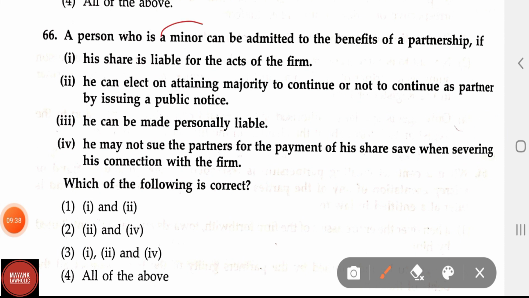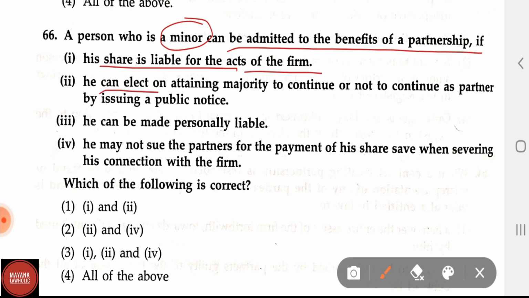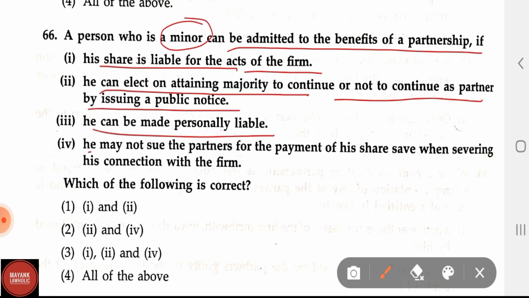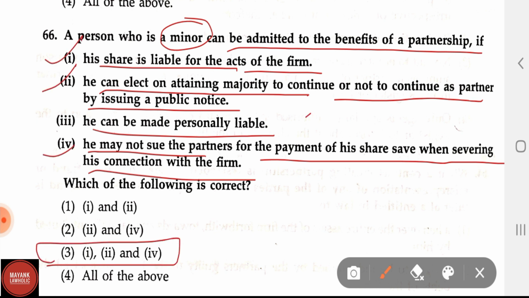A person who is a minor can be admitted to the benefits of a partnership if: Option 1. His share is liable for the acts of the firm. Option 2. He can elect on attaining majority to continue as a partner by issuing public notice. Option 3. He can be made personally liable. Option 4. He may not sue the partners for the payment of his share save when severing his connection with the firm. Which of the following is the correct answer? Here in this question, option 3 is not correct, while options 1, 2 and 4 are correct. He cannot be made personally liable, but here it is written that he can be made personally liable.